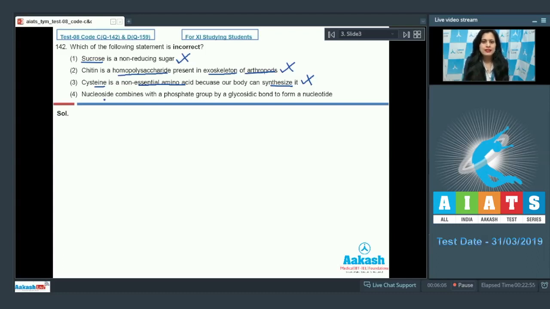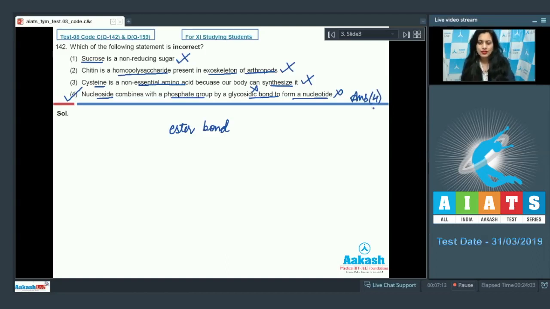The next statement is nucleoside combines with a phosphate group by a glycosidic bond to form a nucleotide. And as it is an incorrect statement, so this is a correct answer to our question. Because nucleoside combines with phosphate group by an ester bond and not by glycosidic bond to form a nucleotide. So the correct answer to this question is option number 4.